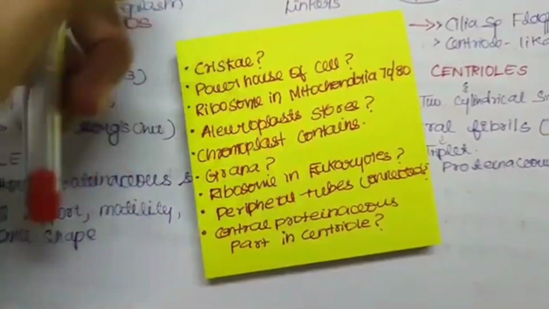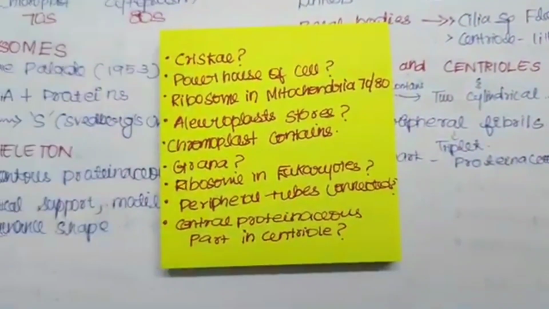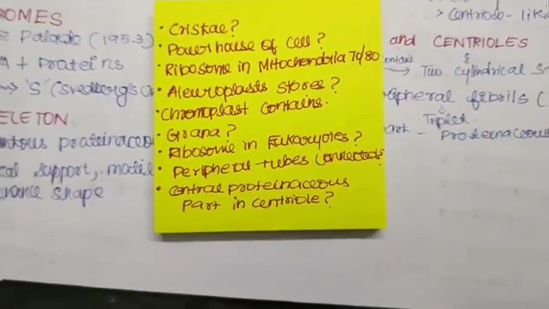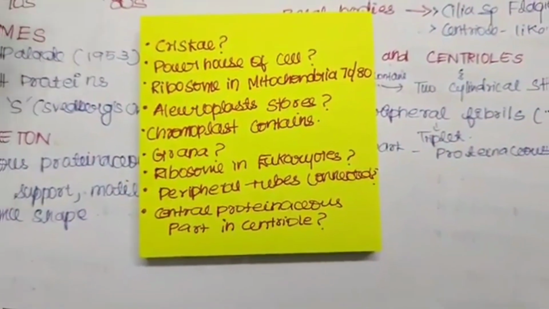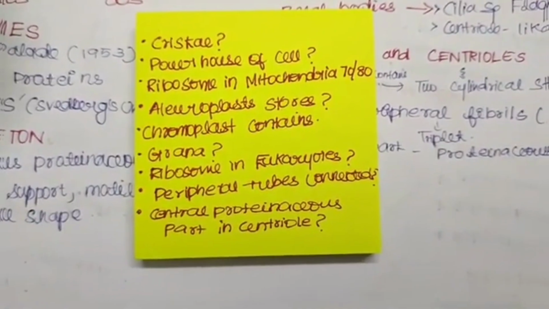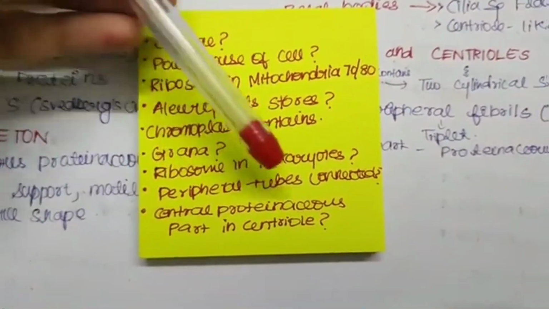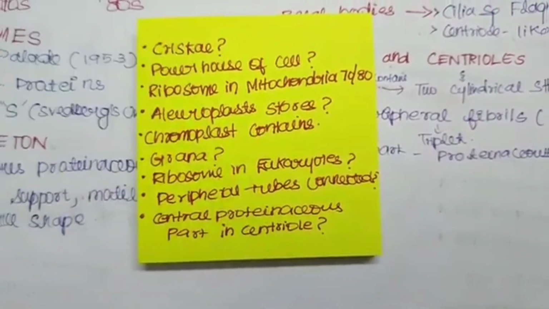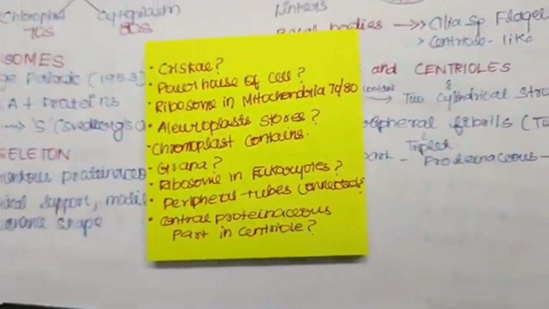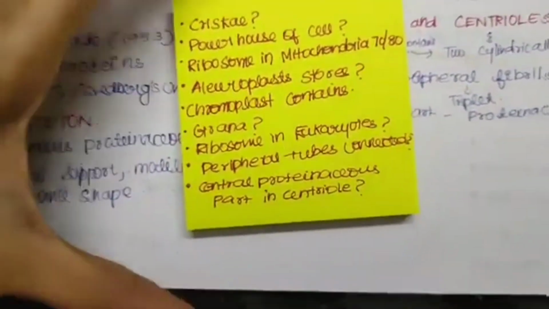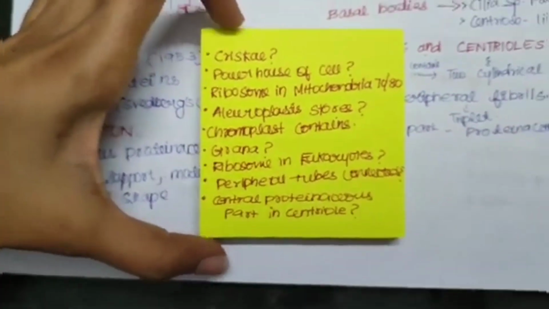Ribosomes in eukaryotes, 80S or 70S? How are the peripheral tubules interconnected? The central proteinaceous part in the centriole is called as? I am not discussing the answers because just now we are revising the concept, so I thought you will be able to find the answers also.